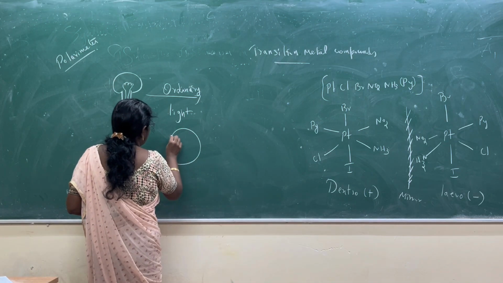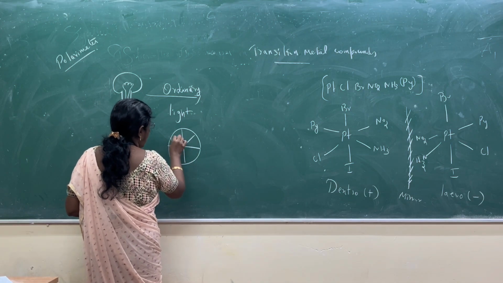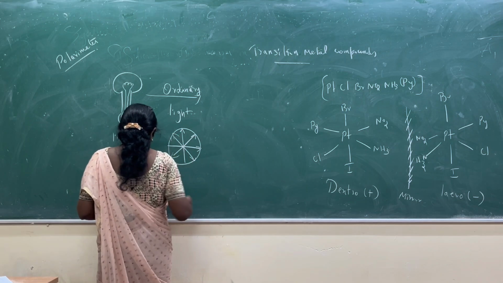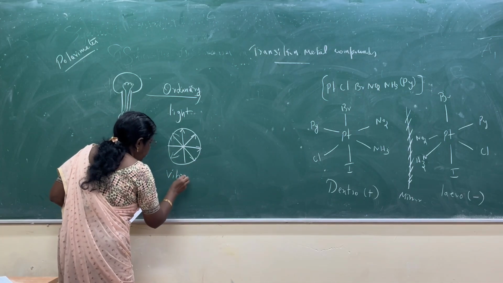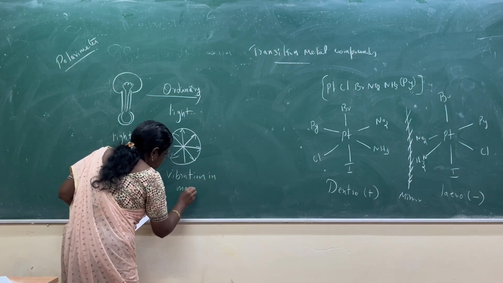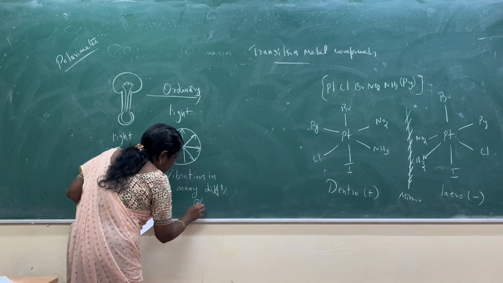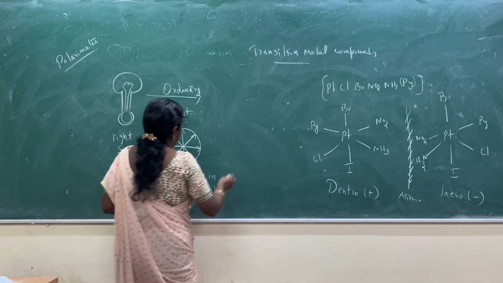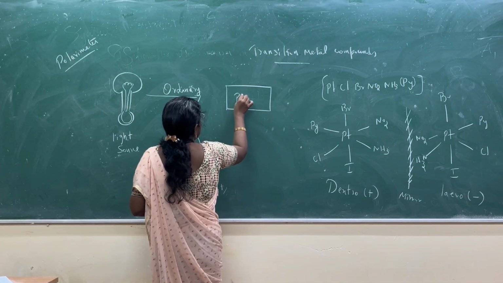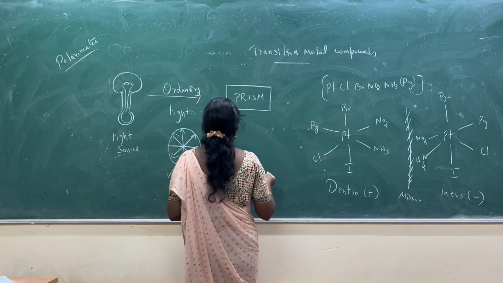For ordinary light, the vibration takes place in all directions, in many different ways. But the light is passed into the prism, a nickel prism or lens.